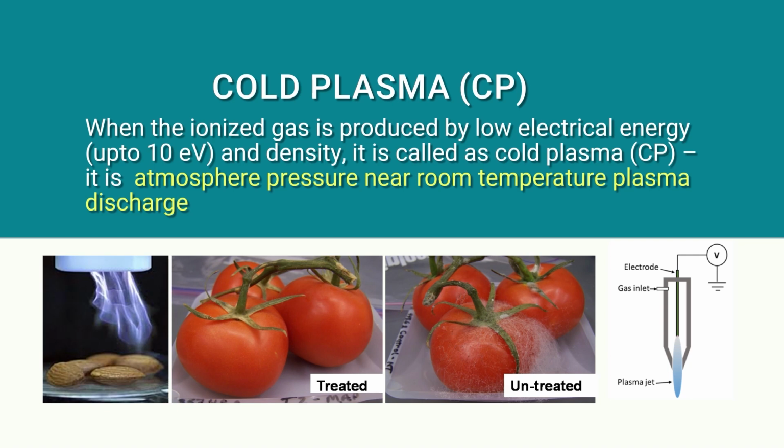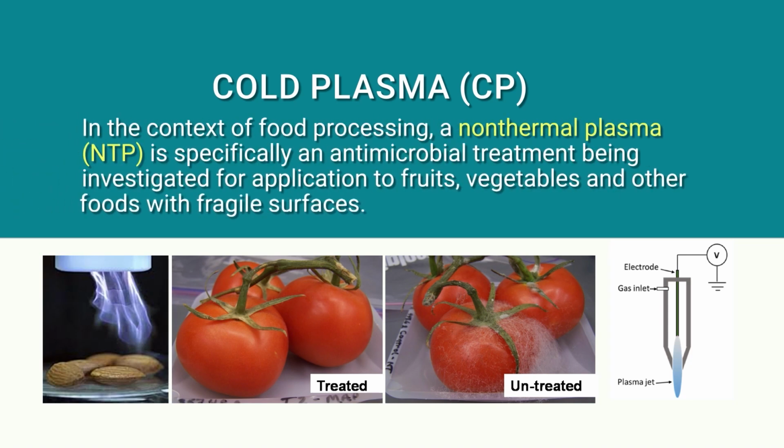So this application is called the cold plasma application for food processing. This is one of the novel technologies, and it can be targeted for extension of the shelf life. The example here in this figure, you can see a tomato whose surface has been treated. The fungus available on this particular surface is inactivated, and after treatment, during the storage or the study period, it has not grown. So that's how the food can be preserved.